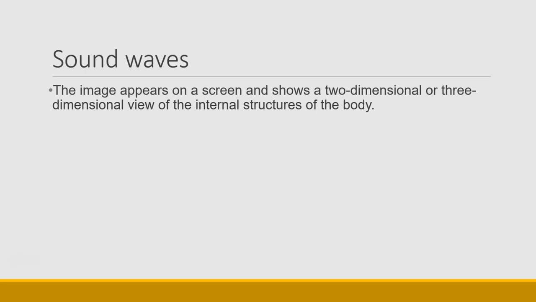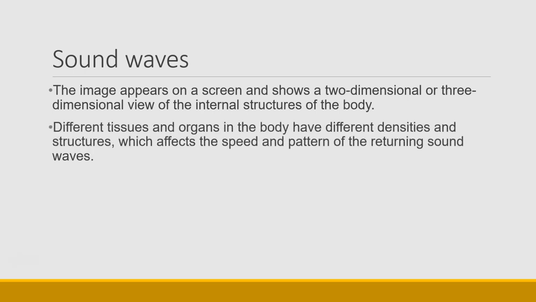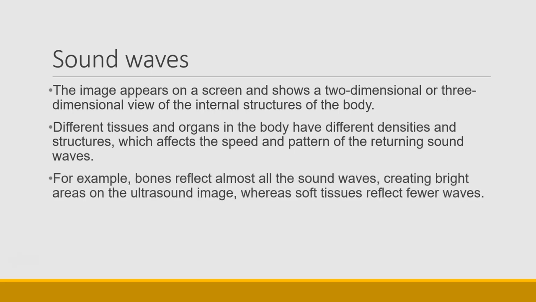The image appears on the screen and it shows a 2D or 3D view of the internal structures of the body. Now, because different tissues and organs in the body have different densities and structures, that will affect the speed and pattern of the returning sound wave that enters the transducer.